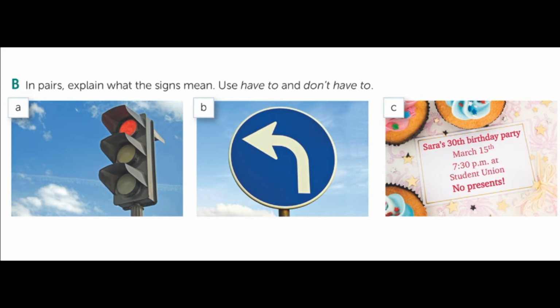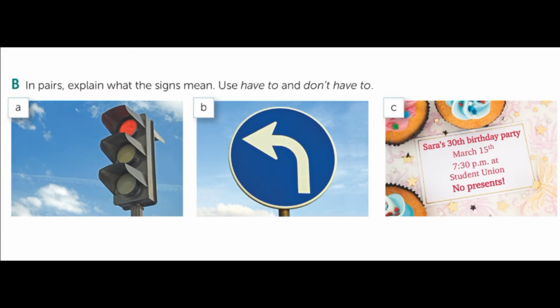The traffic light here indicates the color red, so you have to stop. It's necessary to stop. You have the obligation to stop, right? In picture B, you have to turn left, you see?